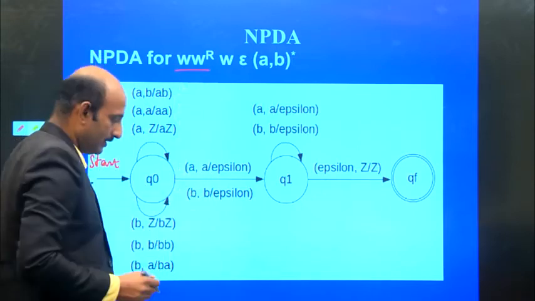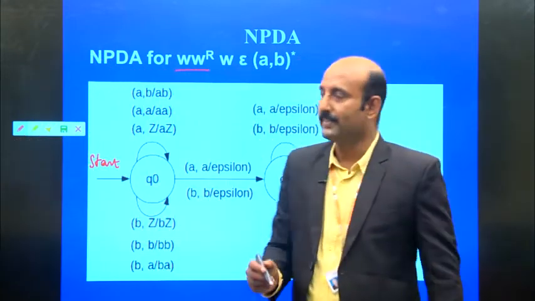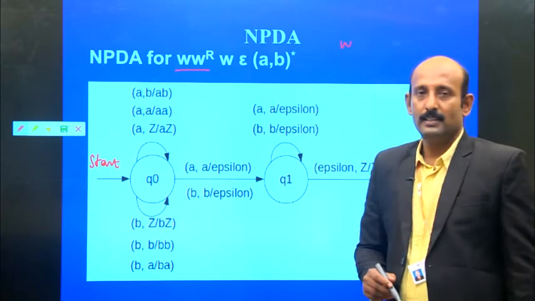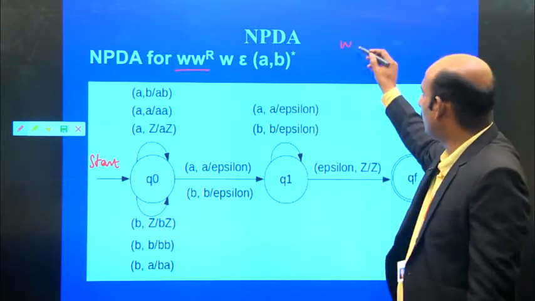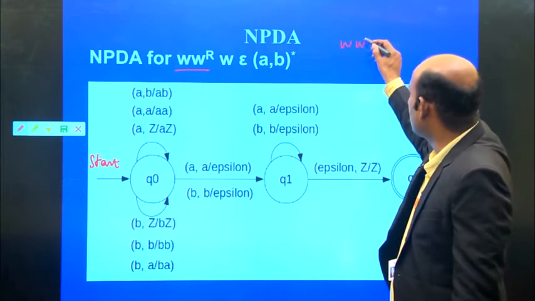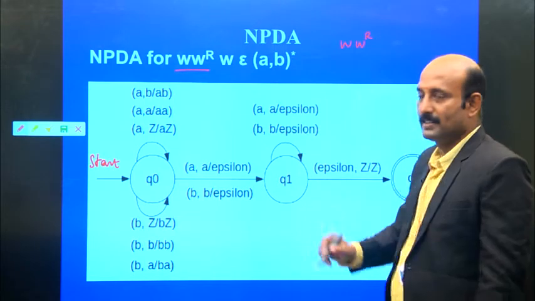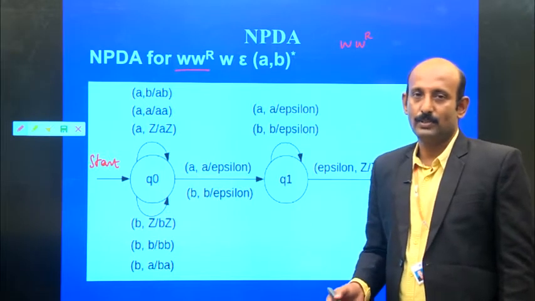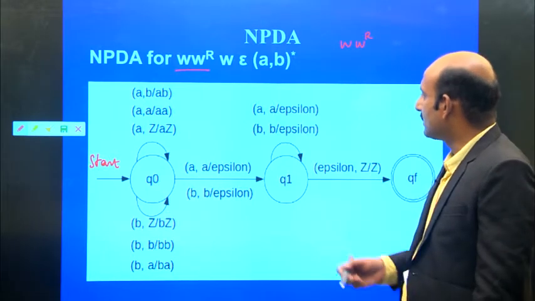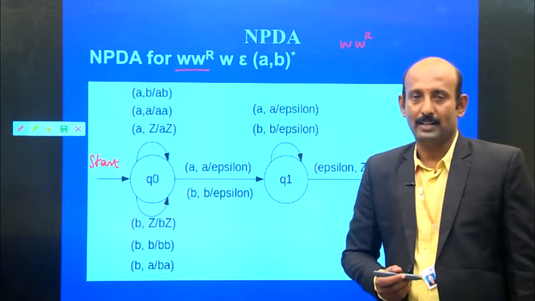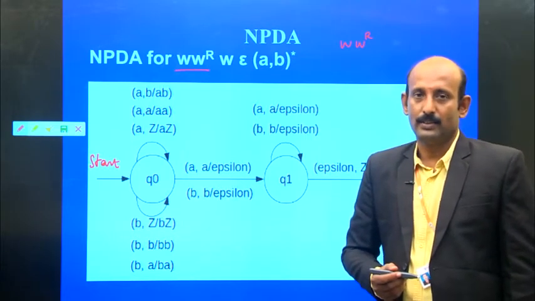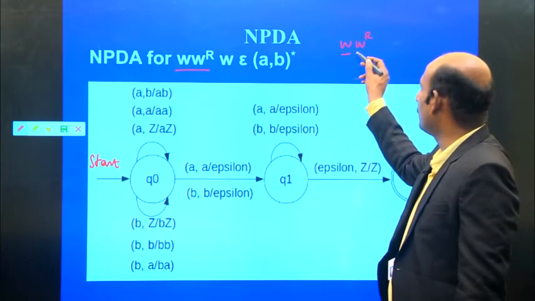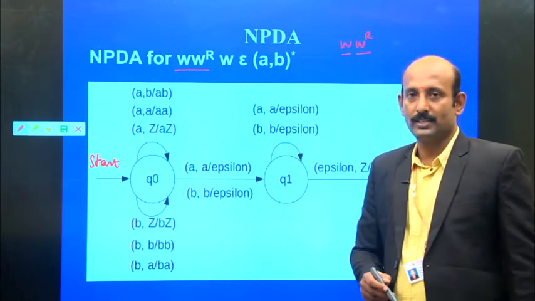The language given is W followed by the set of strings in reversal format, W reverse. So this seems to be like a palindrome. We have the string W followed by the reverse of the string W.